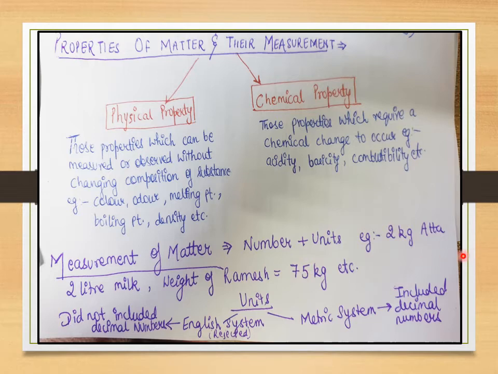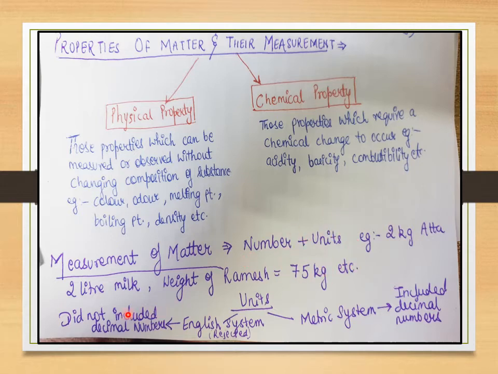Then it will be clear to you and it will be clear to the person you are going to buy the wheat from that I want 2 kgs of atta or wheat, right? So that means for measuring any matter, what you need is a number and a unit. Then only you are going to measure that. That's the only way you are going to measure a matter.